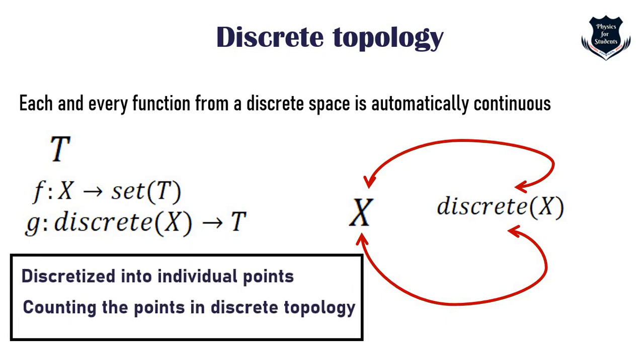So it is discretized into individual points, and counting the points in discrete topology. The discrete topology best represents the structure of the set X, the capital X, which we say is discretized into individual points, counting the points in discrete topology. So this gives you a further understanding.